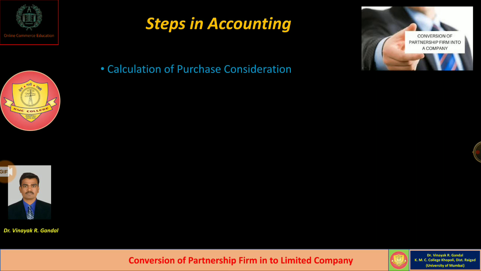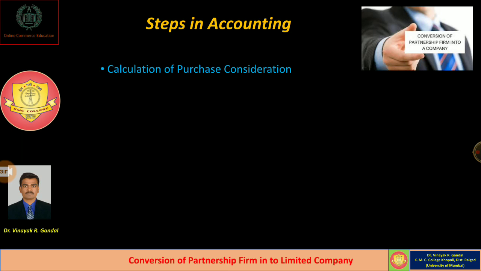And we have to consider various steps. First of all, we have to calculate the amount of purchase consideration. So whatever information is given in the problem or available with us, we have to choose any one method of calculation of purchase consideration.